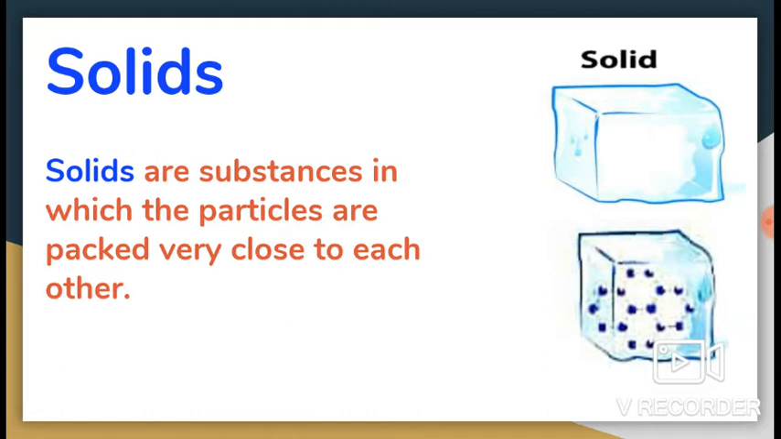Now there are few characteristics of solid. Solids have fixed shape. Solids have fixed volume. Molecules or particles in a solid are very tightly packed. We cannot compress it. Solids are heavy and solids do not flow.